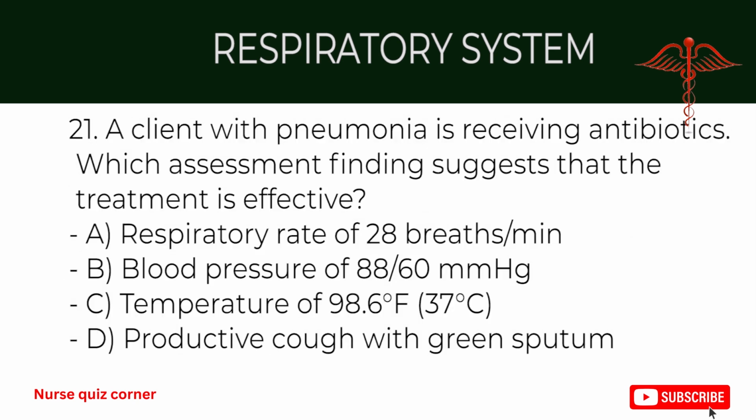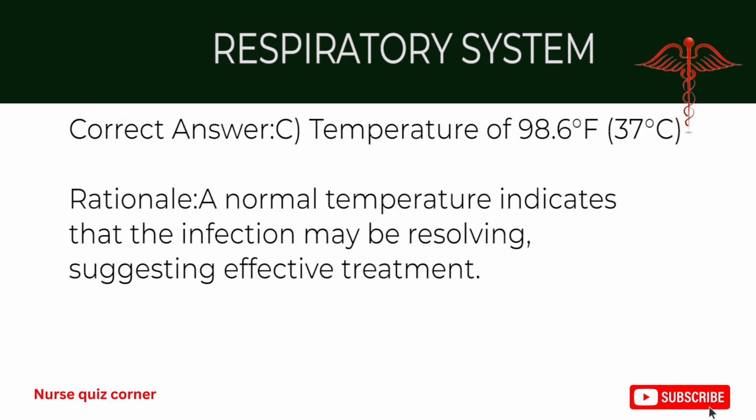21. A client with pneumonia is receiving antibiotics. Which assessment finding suggests that the treatment is effective? A. Respiratory rate of 28 breaths/min. B. Blood pressure of 88/60 millimeters of mercury. C. Temperature of 98.6 degrees Fahrenheit, 37 degrees Celsius. D. Productive cough with green sputum. Correct answer, C. Temperature of 98.6 degrees Fahrenheit, 37 degrees Celsius.